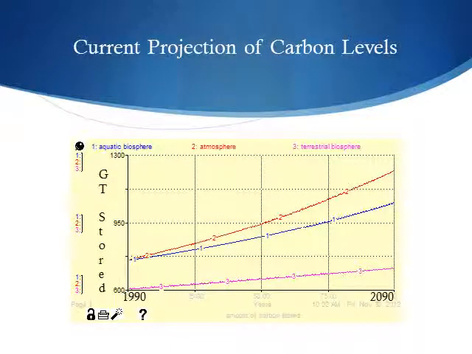Here's what the carbon levels would look like if we continue to increase fossil fuel emissions at the current rate of 1.5% a year over the next 100 years. As we can see from the graph, allowing this increase to go unabated will cause carbon levels to steadily rise in the atmosphere. This trend will potentially raise temperatures by over 6 degrees Fahrenheit worldwide by 2090.